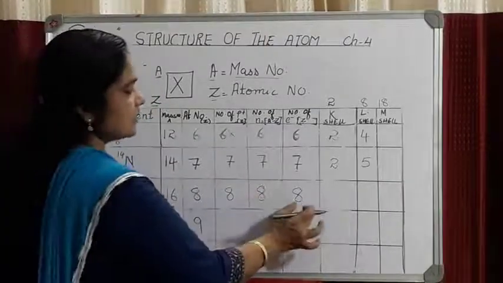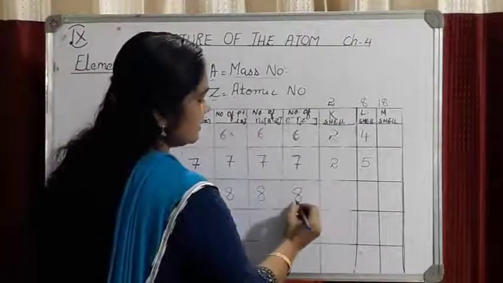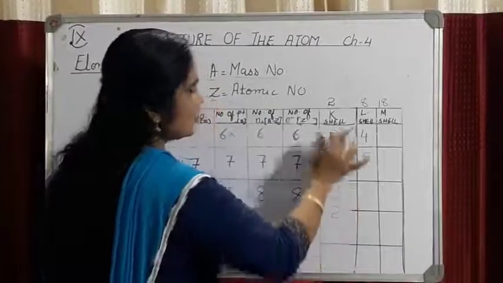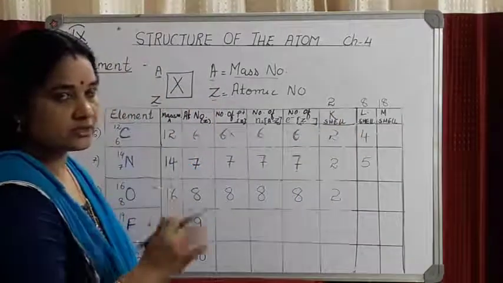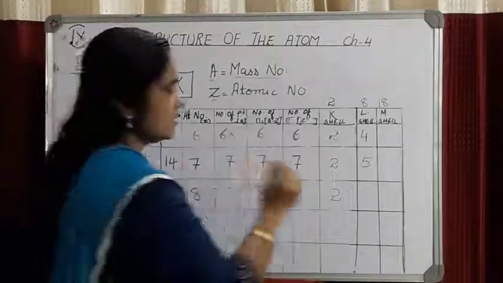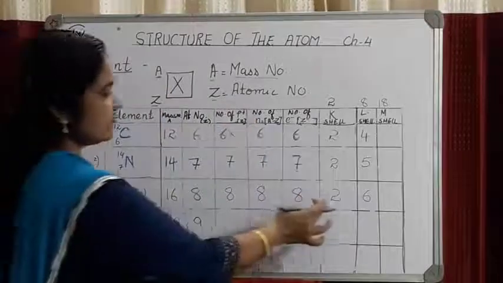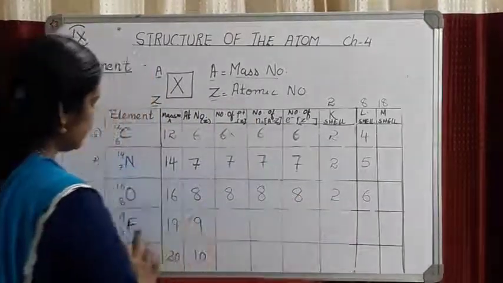Now let's see how electrons are distributed in the various shells. So out of 8 electrons, 2 electrons will be occupying the first shell, K shell. So that is completely filled. Now remaining, 8 minus 2, how many electrons are there? 6. 6 electrons will go and occupy the L shell. So that is the configuration of oxygen, 2, 6.